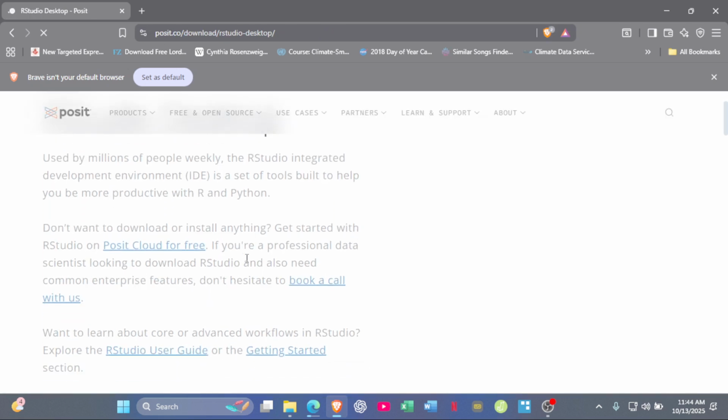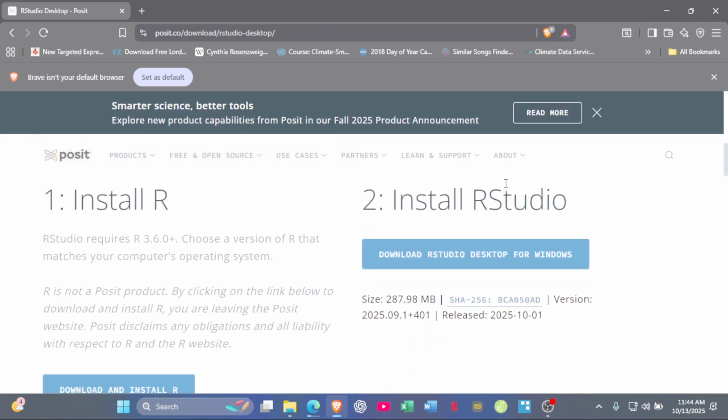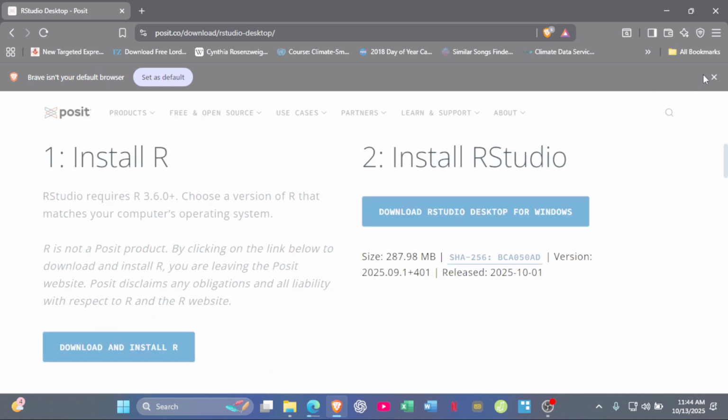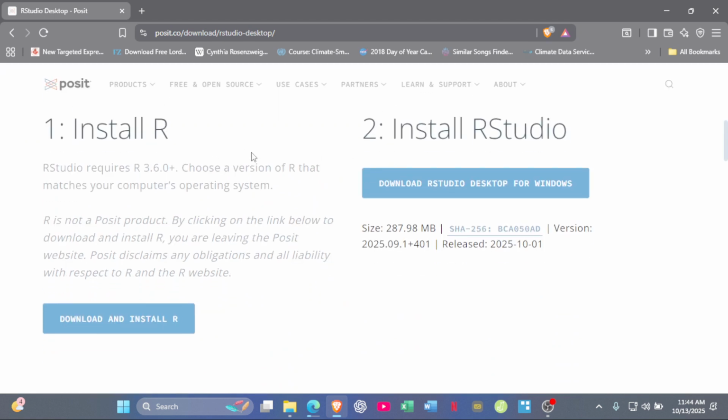Okay, and then let me close this. So you see that in the web page, you have install R and you have install RStudio. So we are going to install R first, which is the main programming language, and then we'll install RStudio second, which is the IDE for running the R software, the R program itself.